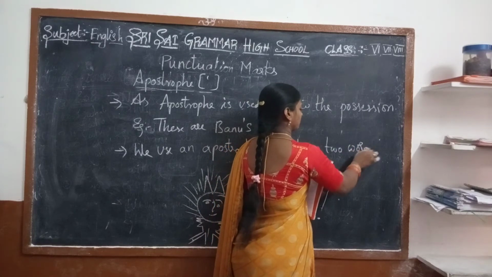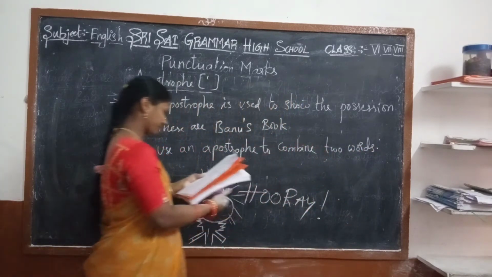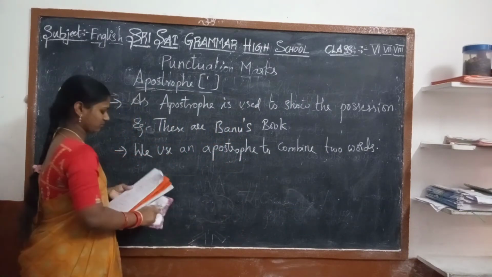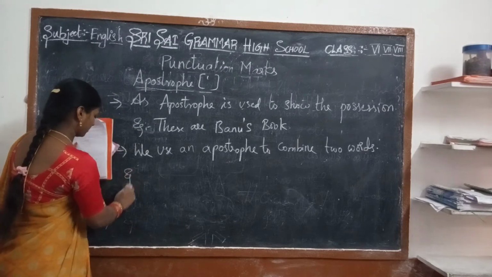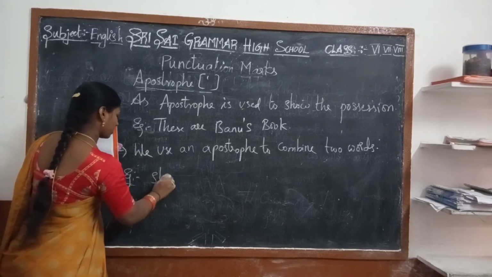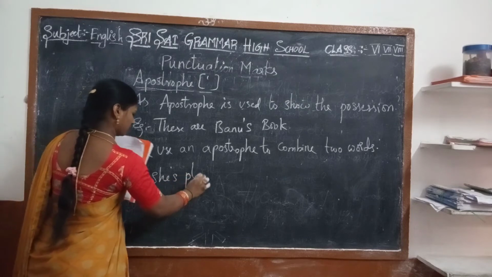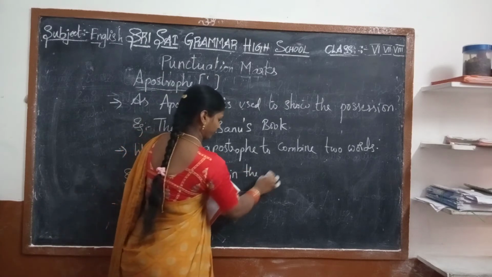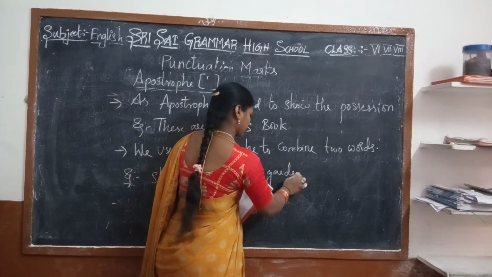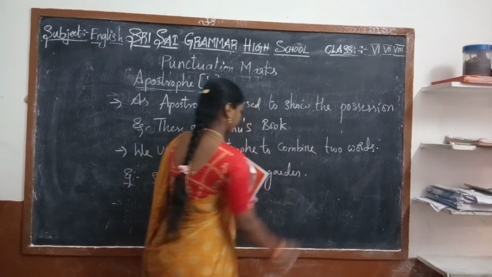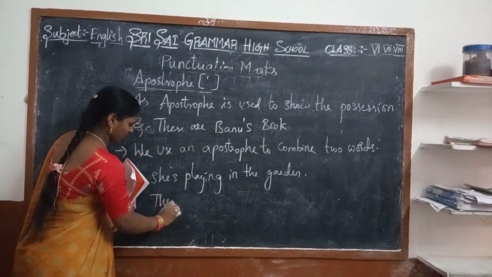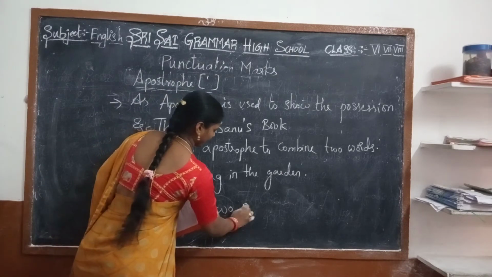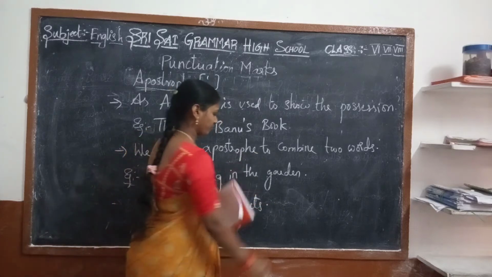Example: She's playing in the garden. They've two pets. Yes?